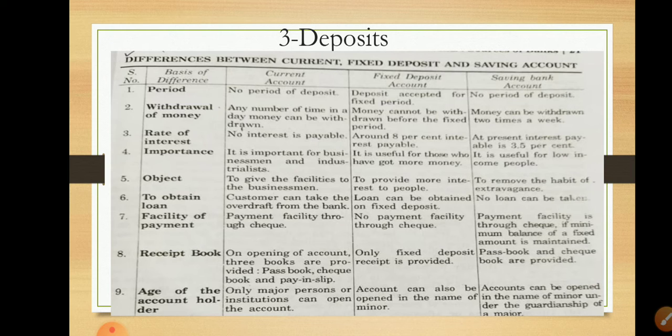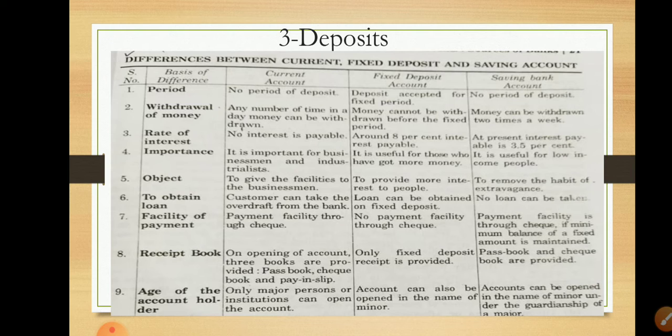The saving account is useful for low income people, who have a very limited amount and can deposit it and withdraw as required.